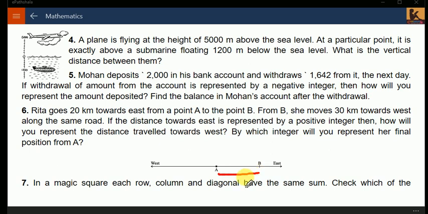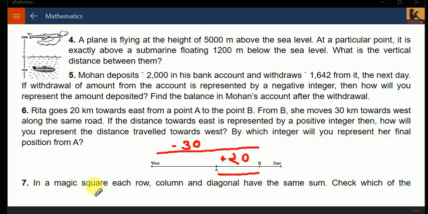First she came 20 kilometers over here, and then she moves 30 kilometers towards west. If the distance towards east is represented in positive, then this will be negative. And that is how we will represent the distance traveled towards west. If this side is positive, this will be negative.